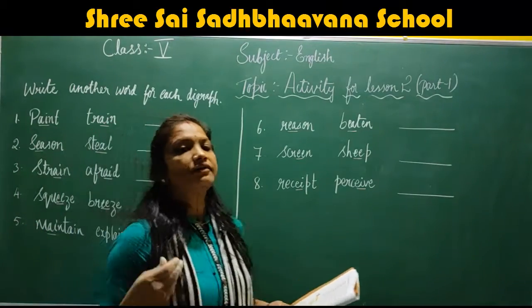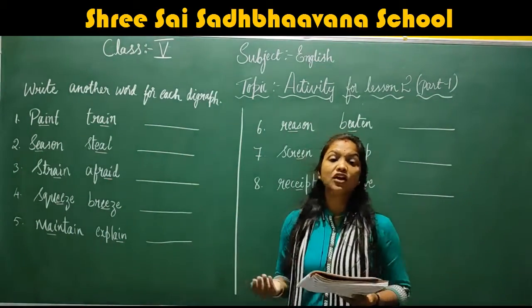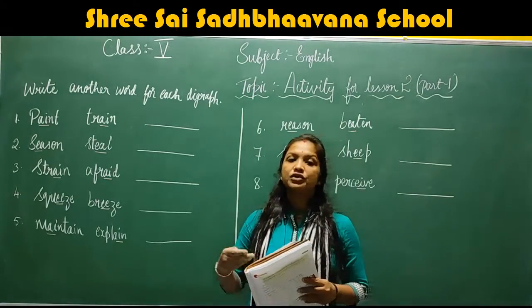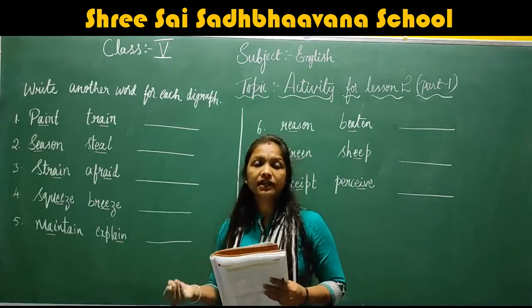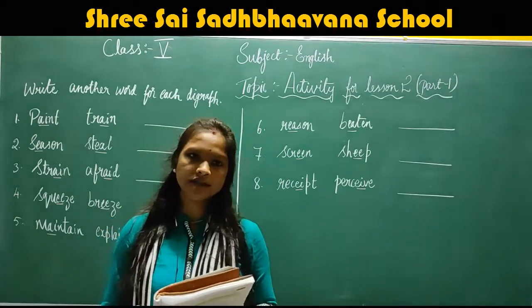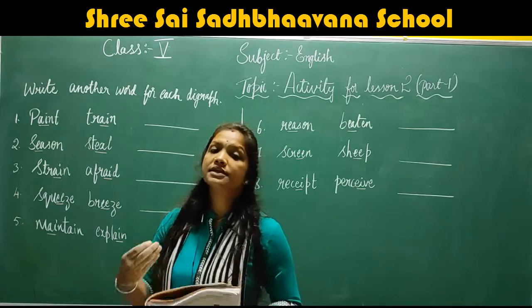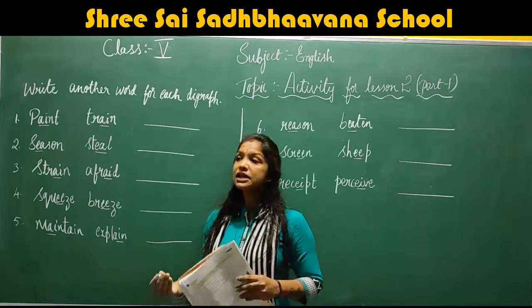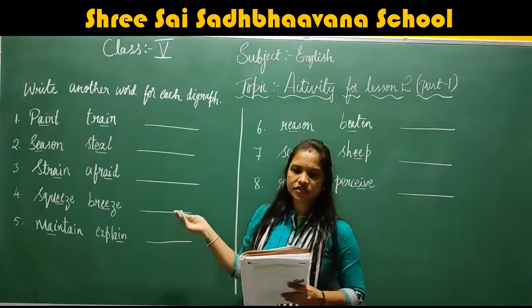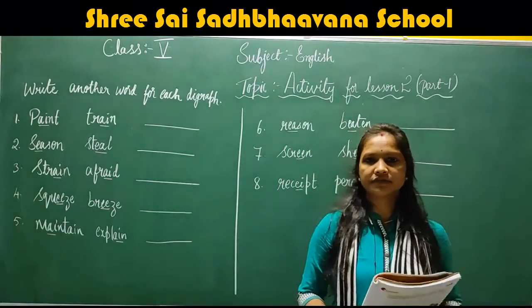Next, children, we have learnt the meaning of vowel digraph. What do you mean by vowel digraph? A combination of two vowels together making a single sound, whether it may be a long sound or short sound, is known as vowel digraph. Right. So here the activity is based on vowel digraph.